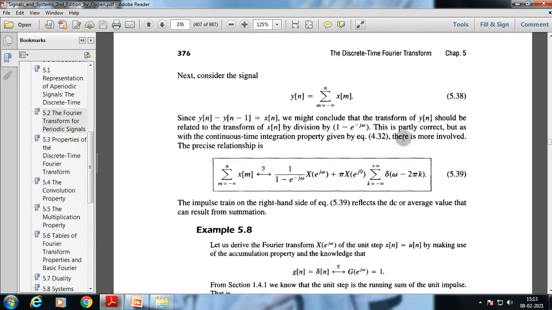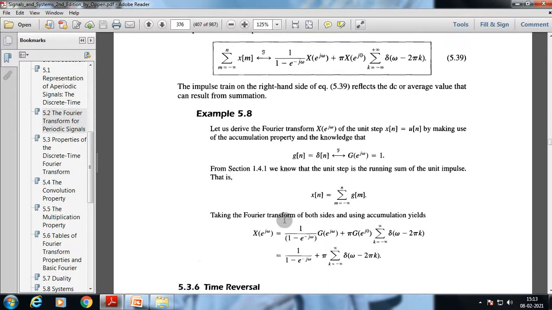The precise relationship will be this, because as we know, when we are taking a whole integration, we are taking the summation of the specific area through which the signal has passed. So when you are taking the total integration of the specific signal, we will add these values that I have already discussed in the continuous time part also. Okay, now if we take a simple example here,